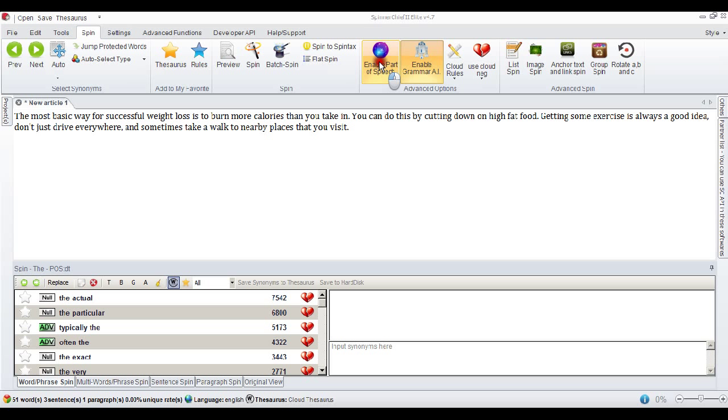Now today we're going to look at a simple way of rewriting an article. Sometimes it's not enough just to spin an article and insert synonyms. Sometimes you may actually want to completely rewrite an article so that you end up with a completely new article, new content, written entirely by you.